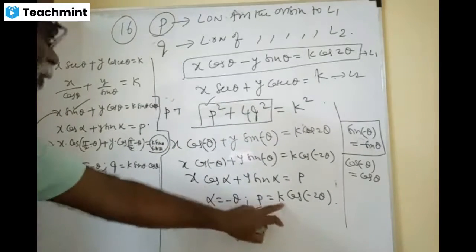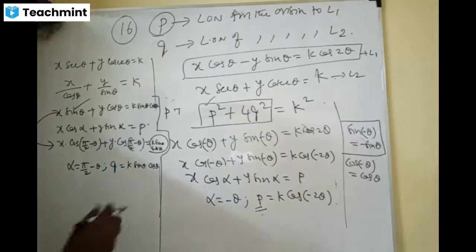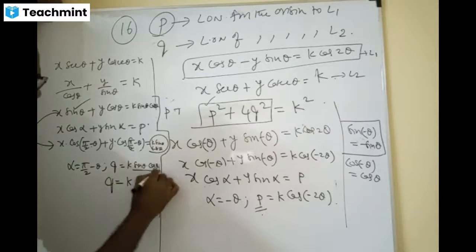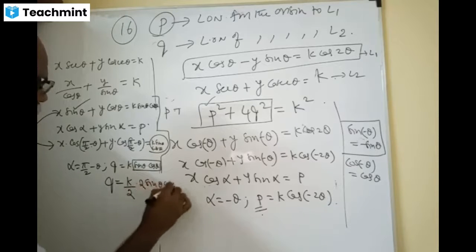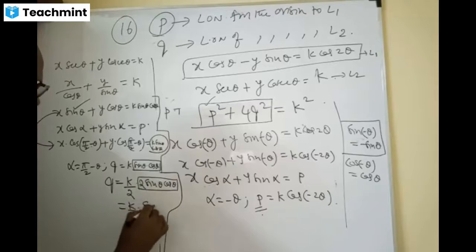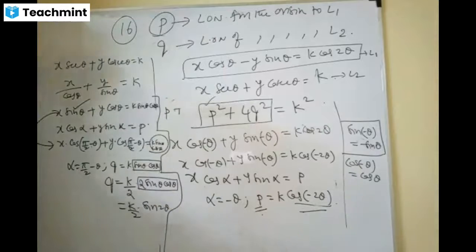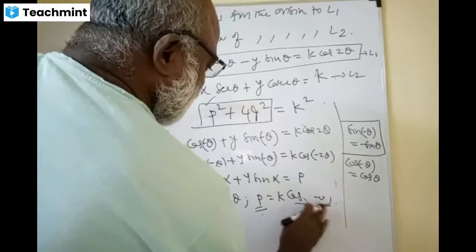In the LHS, put the value of P and the value of Q. Q equals K sin theta cos theta. Can I divide with 2 and multiply with 2, ma? Yes or no? Yes, sir. What is 2 sin theta cos theta, ma? Sin 2 theta. So cos of minus 2 theta is K cos 2 theta only. Okay, right?